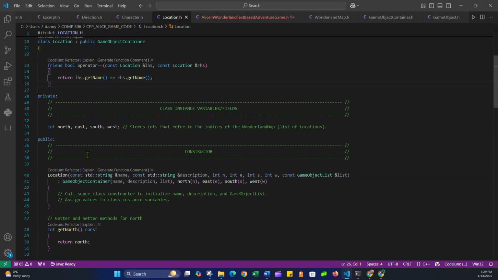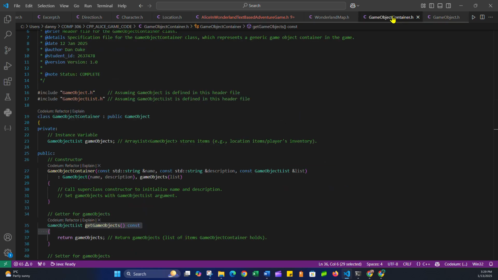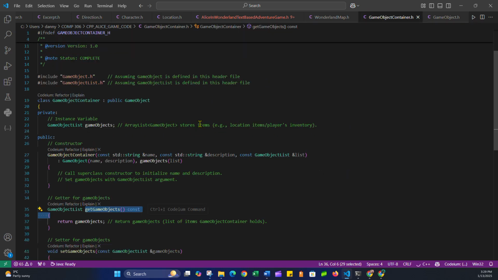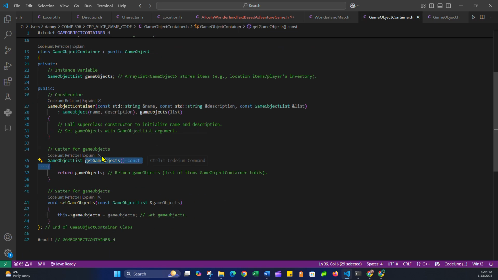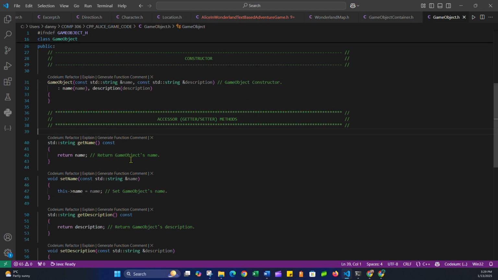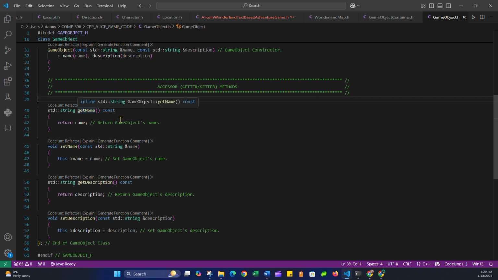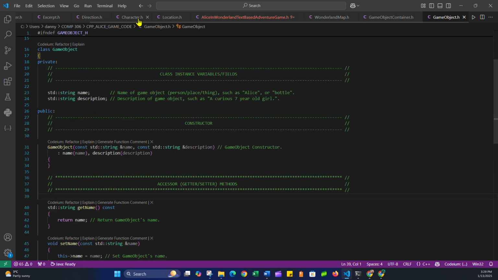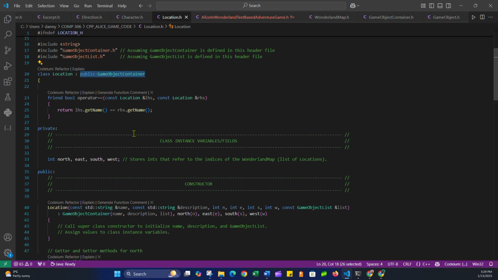Because I didn't override it, I'm just inheriting them from game object container, which is what location is derived from. Remember, location is derived from game object container. So does game object container have a get name function? No, it doesn't. So it's deriving it from the game object. So ultimately, I'm calling these and just returning the name, this private instance variable associated with location in that case. So yeah, that's one way to solve it.